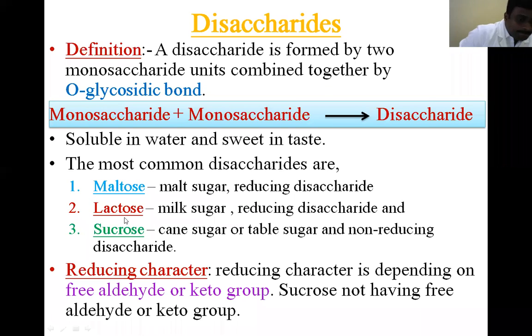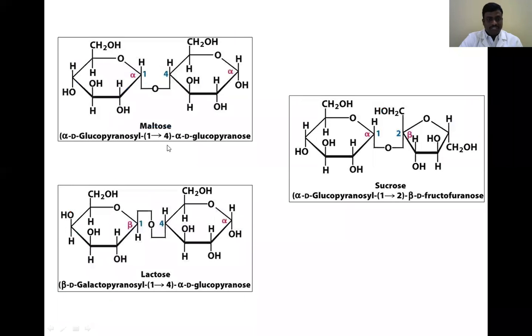So here, maltose and lactose are called reducing sugars. Okay, sucrose is called a non-reducing sugar. This is also an important point we have to remember. Sucrose is a non-reducing sugar, maltose and lactose are reducing sugars. Why is it non-reducing? Why are these 2 reducing? I will explain in the next slides. So here you can see the structural formulas of maltose and lactose.